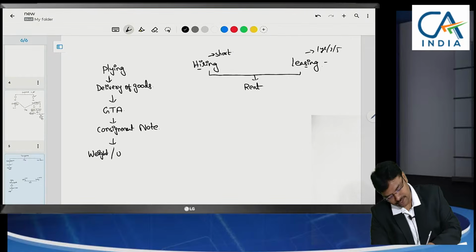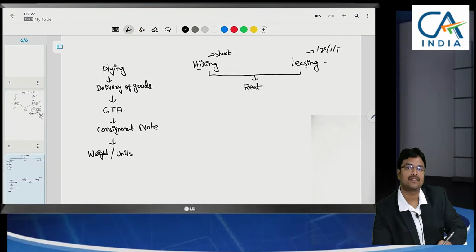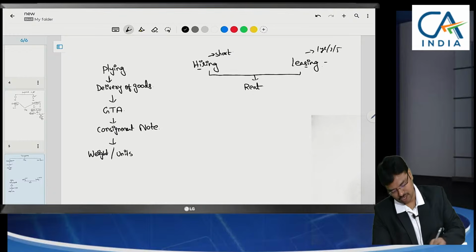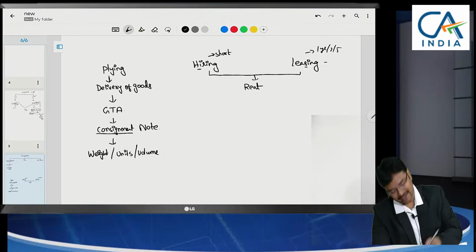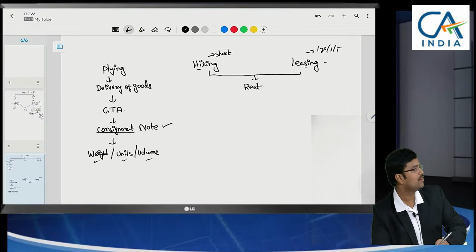Or based on units, for every box or every container, every cylinder, we charge this much freight. Or based on volume: for a pack of 12 goods, we charge this much freight; for a pack of 50 items, we charge this much freight. So for a consignment, they say based on weight, volume, units, etc., for which a consignment note will be issued.